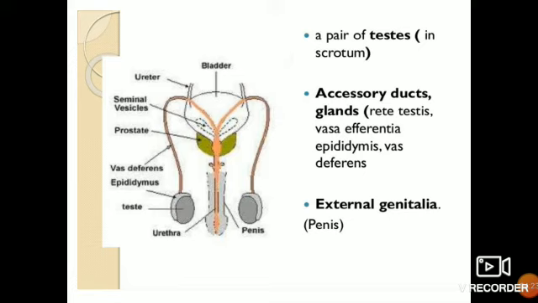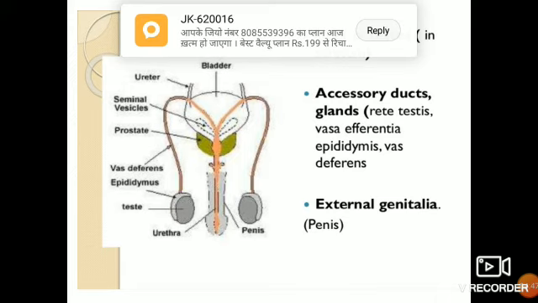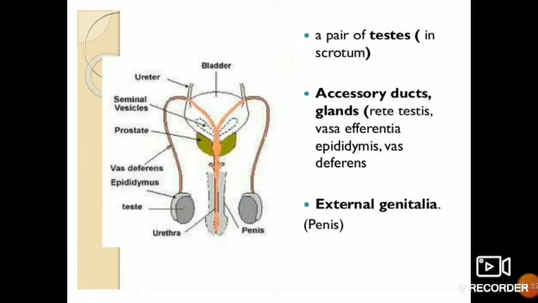Now you can see over here, this is the urinary bladder. These are the ureters which are coming out from the kidney. This is the urinary bladder. Now you will be just finding here the seminal vesicle. As we have discussed in the previous slide, the seminal vesicles are the paired glands which are secreting the liquid. Now the prostate gland, just below this seminal vesicle, is also secreting a secretion. Together with the sperm, it is forming the semen.